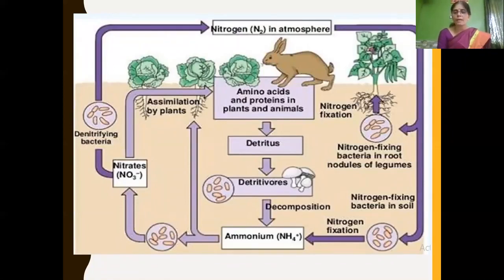Then after plants and animals die, bacteria convert the nitrogenous waste into nitrogen compounds and fix it in the soil. Again, it is utilized by plants, and some other fungi and bacteria convert this nitrogenous waste into nitrogen gas, and it is directly released into the atmosphere.